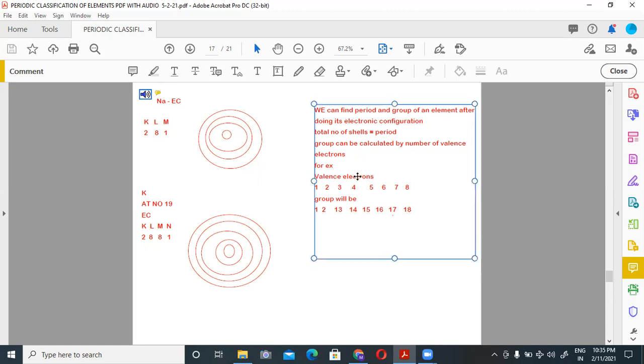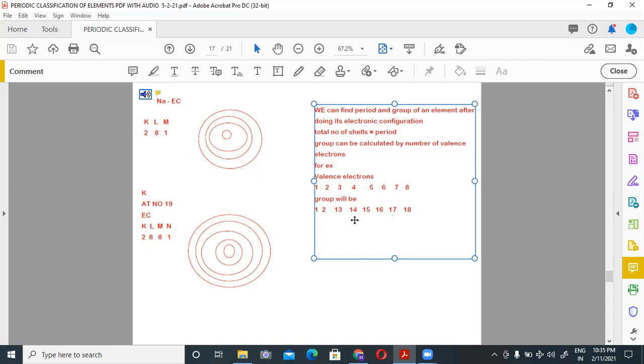Groups can be calculated by the number of valence electrons. For example, if valence electrons are 1, 2, 3, 4, 5, 6, 7, 8. Valence electrons are the number of electrons in the outermost shell. So for 1 and 2 valence electrons, the group will remain the same, 1 and 2. And for 3 valence electrons, 3 plus 10, group 13.